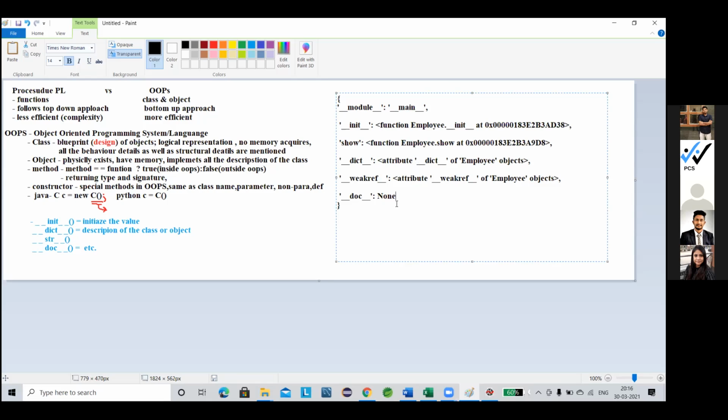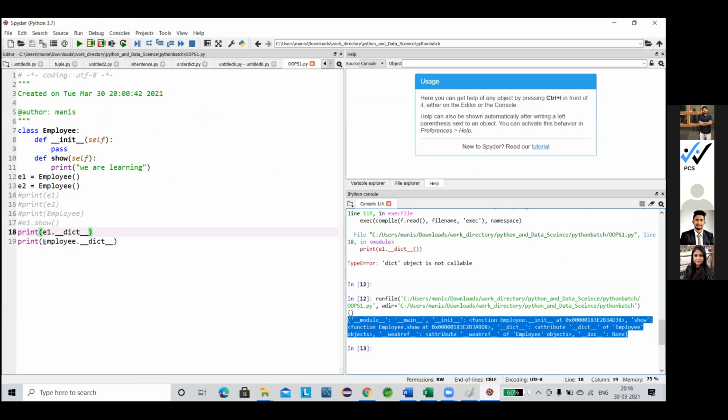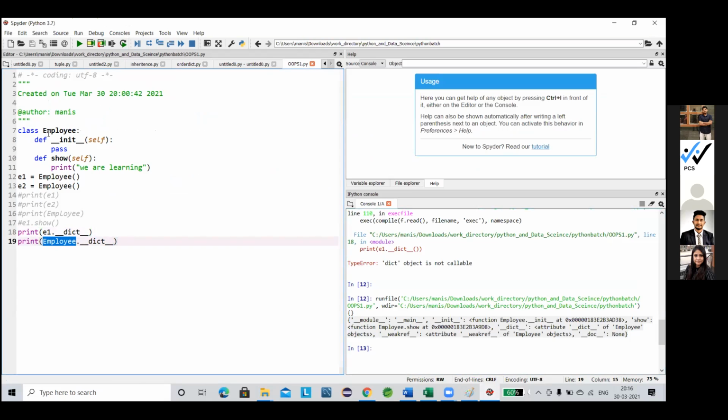This is the employee class details, not the object, which is u1. Now in u1, see, there is one blank, no description is present here.